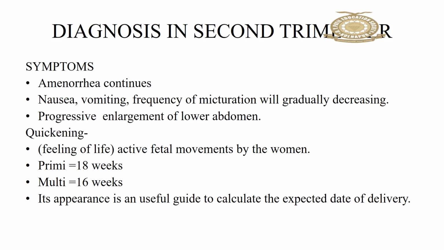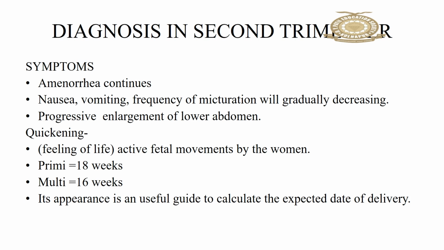So that is all regarding the first trimester. We have seen the different symptoms which the mother experiences. Signs: breast changes, pelvic changes, vaginal changes, and uterine changes will be there. After that we have discussed the immunological changes, in which we discussed the HCG changes. Through ultrasonography also we can come to know whether the mother is pregnant or not.